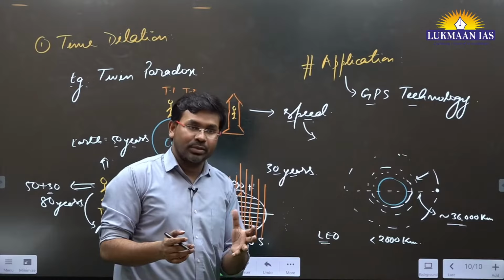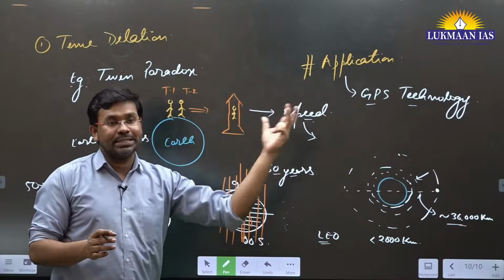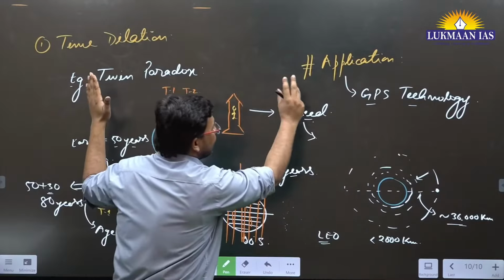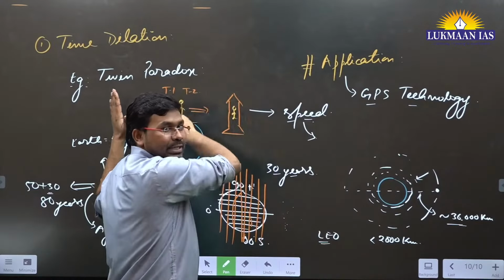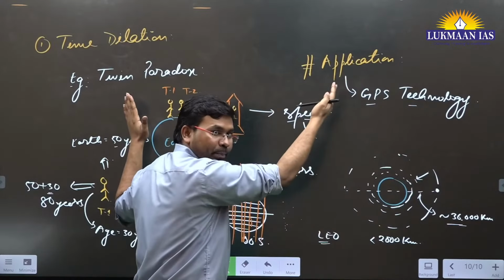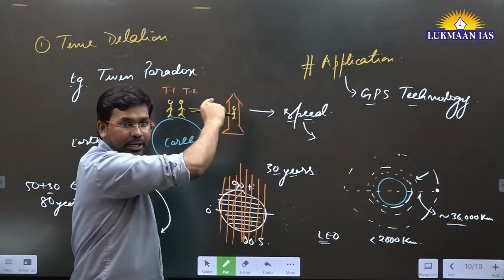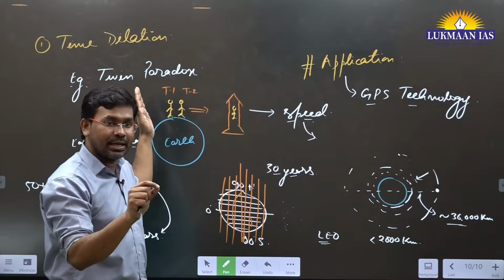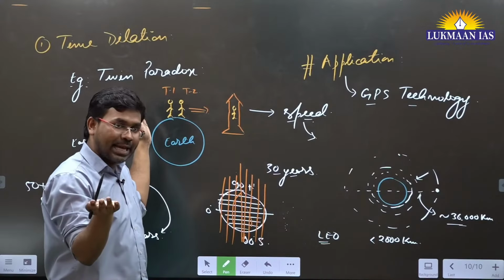Why time zones? Because Earth is rotating and receiving the sunlight. Let's say the sun is here, Earth is here, and it is rotating, what will happen? Some portion of the Earth will receive sunlight, other portion will not be receiving sunlight. The portion that receives the sunlight at a particular point of time, there will be day. The earliest time when we receive the sunlight, that will be the morning. The latest time, that will be the night.